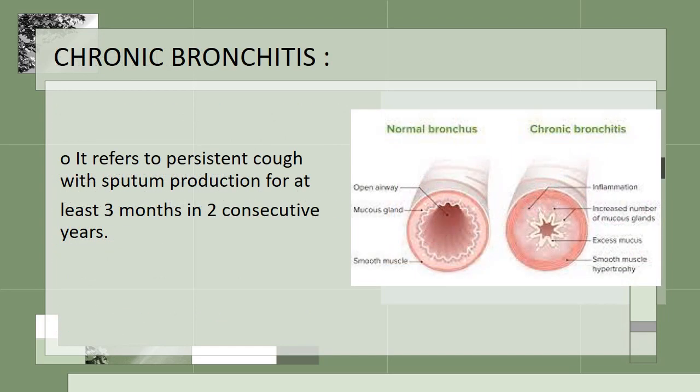So chronic bronchitis is persistent cough with sputum production for at least 3 months in 2 consecutive years. You can see in the picture, due to persistent inflammation, there will be an increased number of mucus glands and there will be smooth muscle hypertrophy. This will lead to decreased bronchiolar diameter. The increased number of mucus glands will produce excessive mucus which will be secreted as sputum. So there will be chronic cough and sputum production.